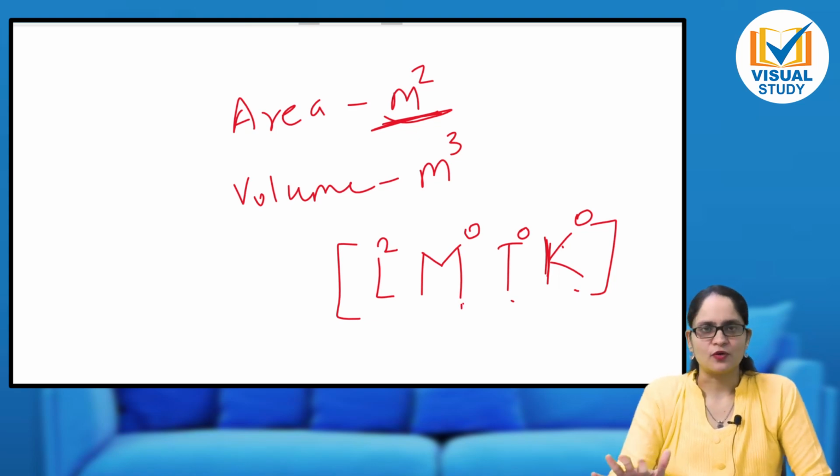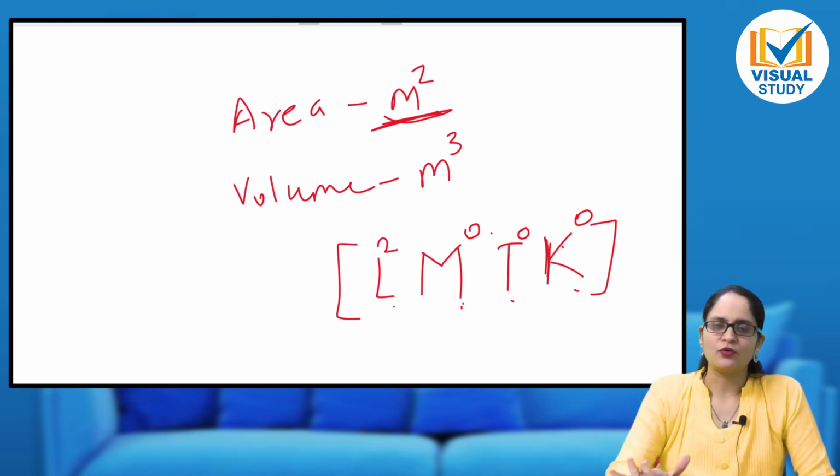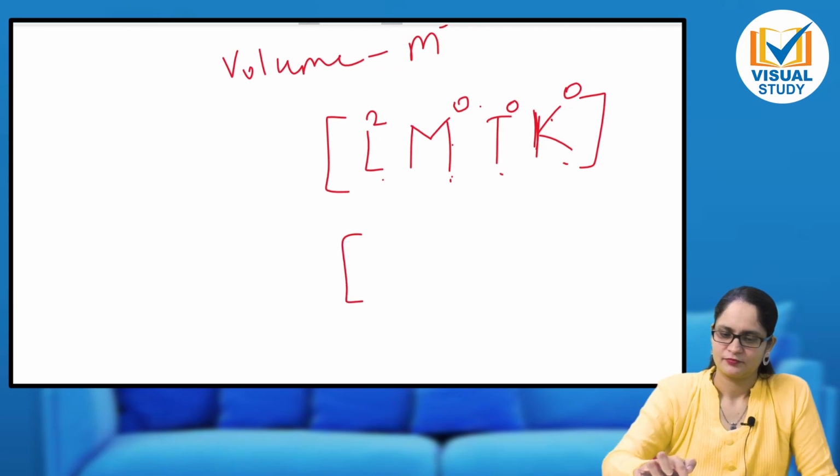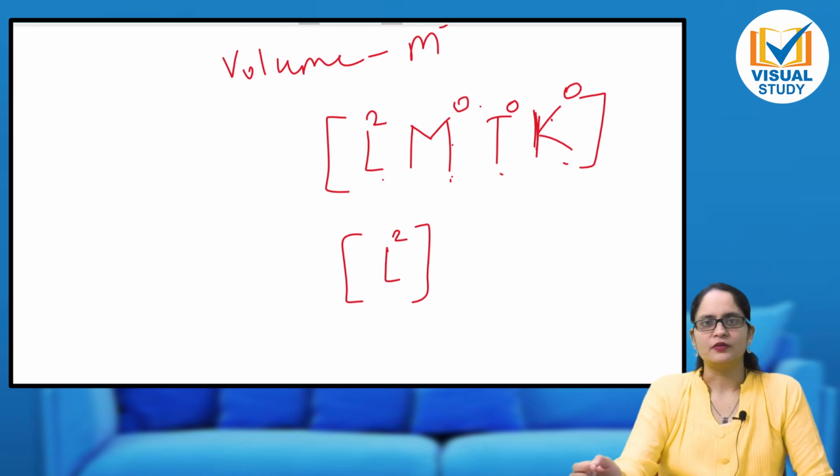M raised to 0 means what? 1. L square into 1 is what? L square itself. So I can write it like this also. Only L square I will write. No need to write M raised to 0, T raised to 0, etc.